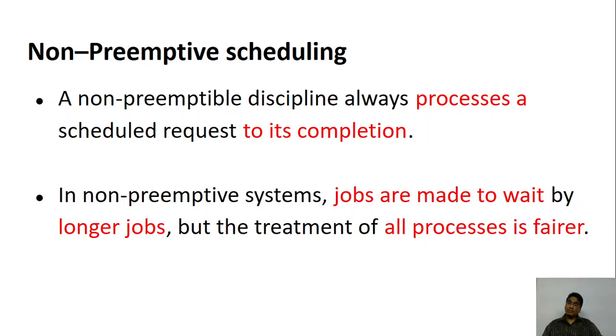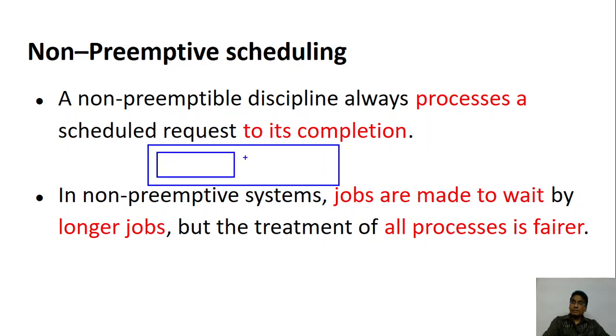The advantage of this is, once a process is given the CPU, it will go for completion. All the other processes in the ready queue have to wait until this process completes. What is the bad part about it? Let's assume that you have a ready queue here, and there is one process which is taking a lot of time. There is another process which is taking very little time, and another which takes still less time.